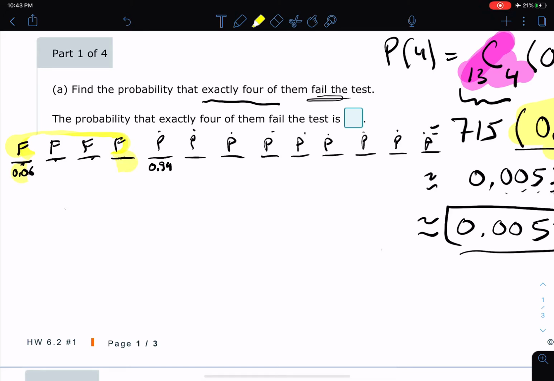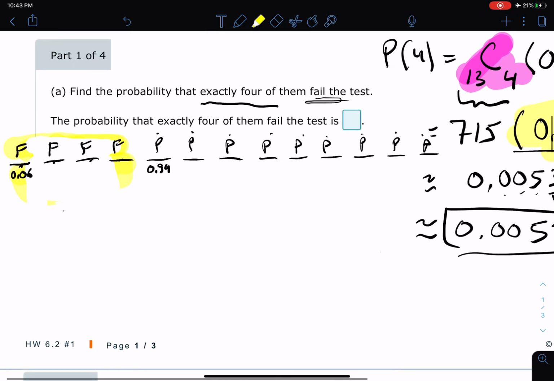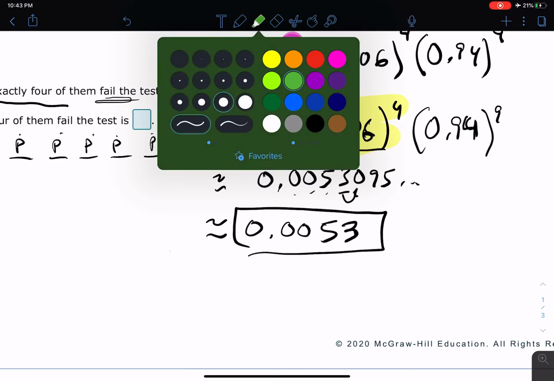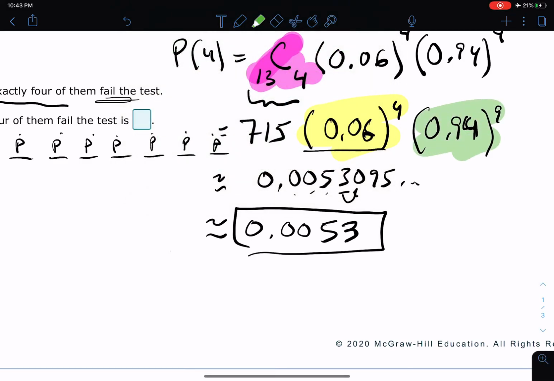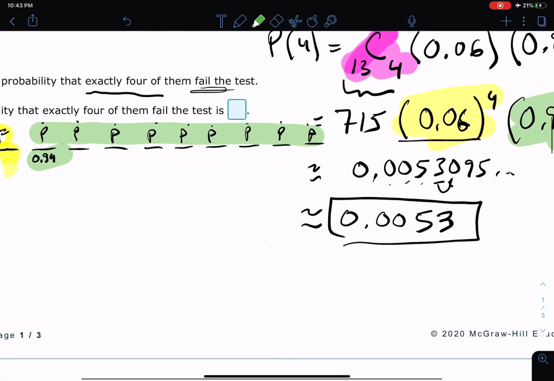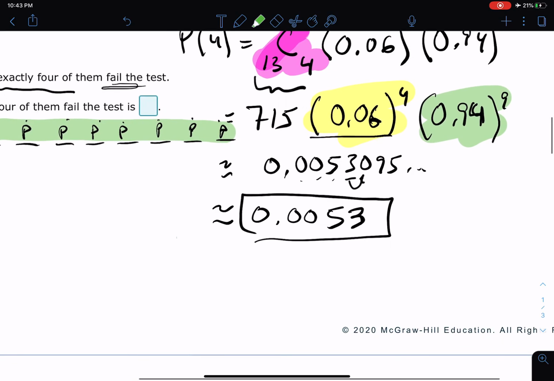It won't highlight. Interesting. It doesn't highlight because I actually used the eraser thing. Anyway, it comes from the fact that we have 4 of them. So we have 0.06 raised to the 4th power. And then this piece over here, in green, comes from this part of the problem because we have 0.94, and how many of them do we have? We have 9 of them, so raised to the 9th power.